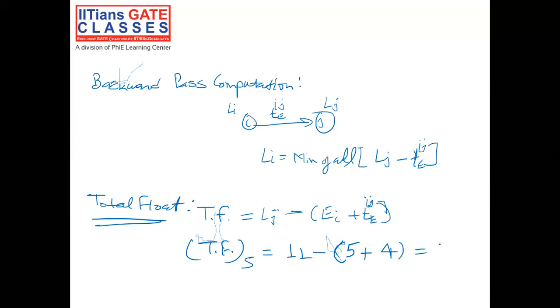So this would come as 2. So total float for activity S is 2.